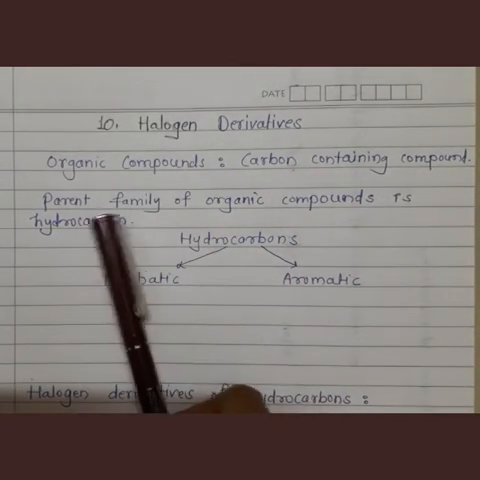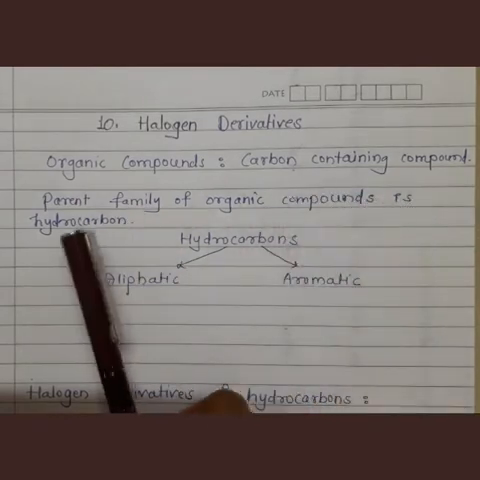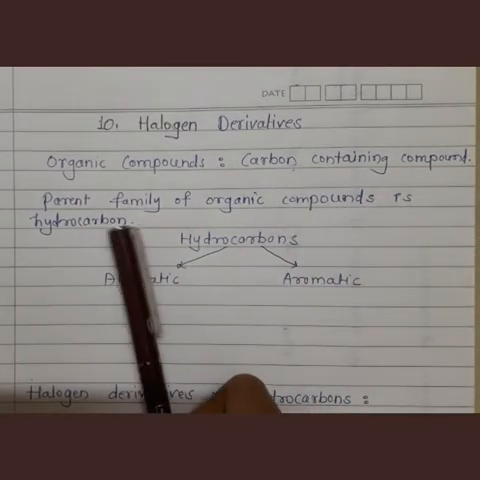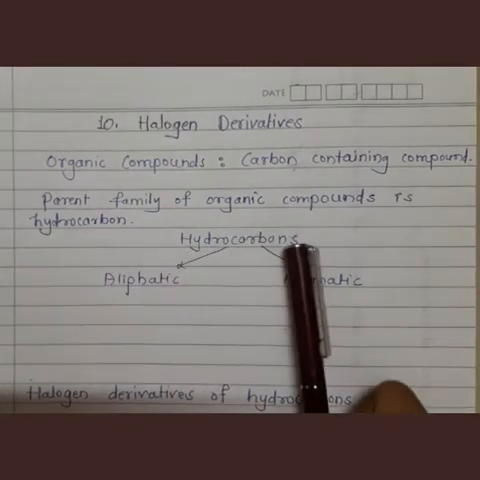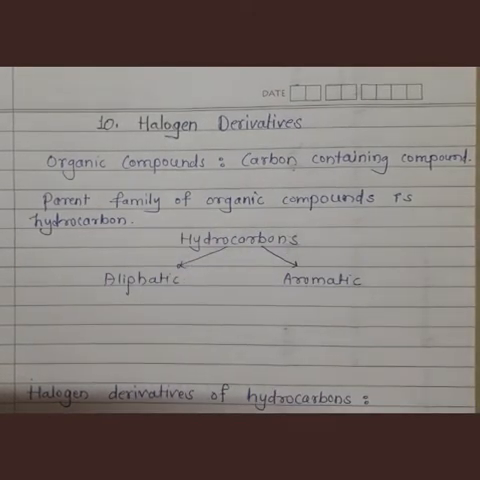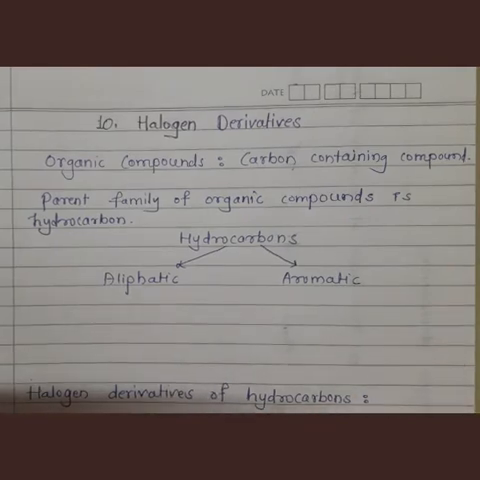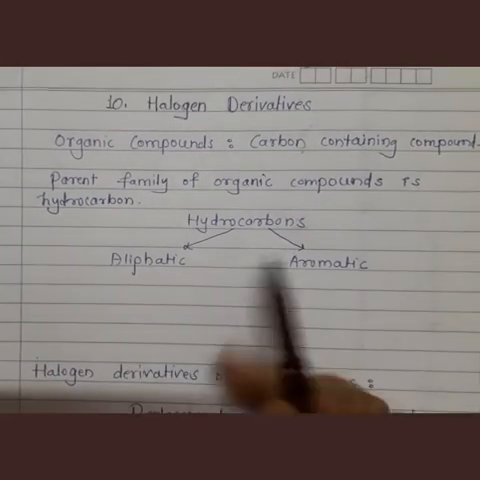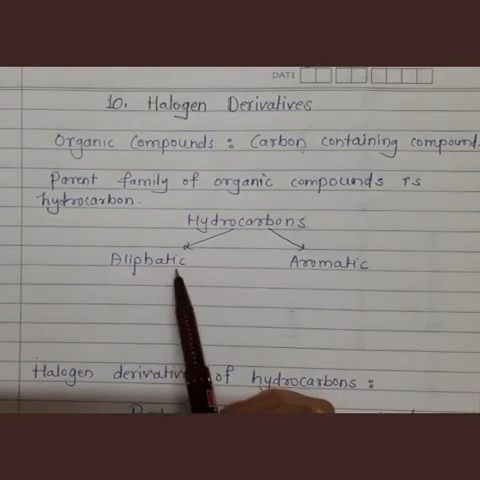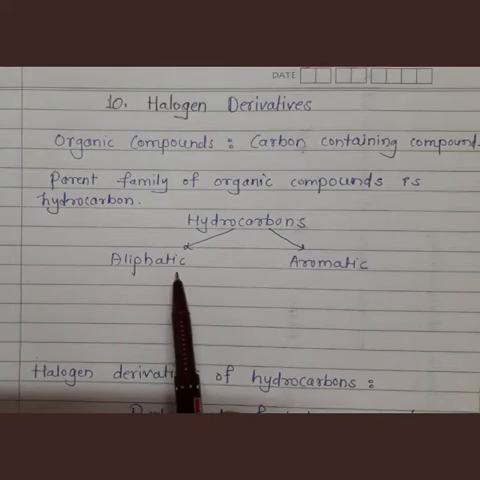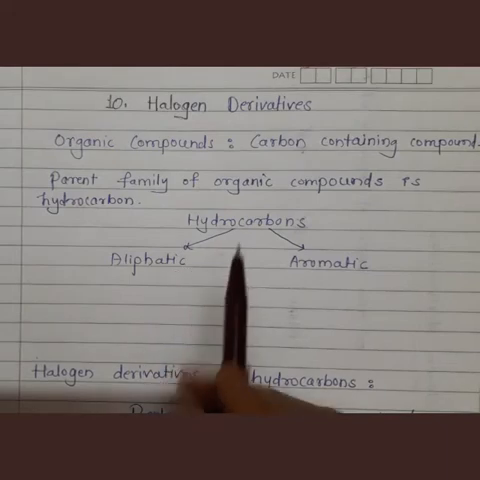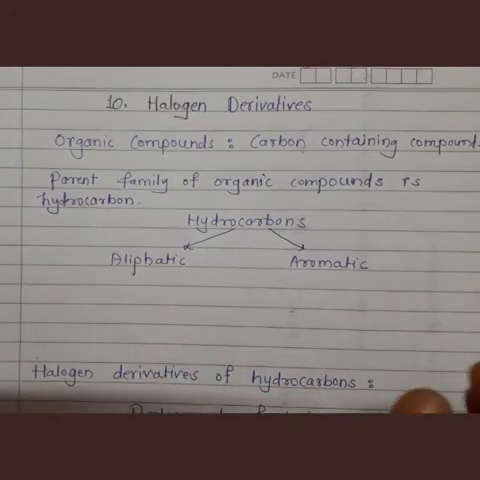The parent family of organic compounds is hydrocarbon, and these hydrocarbons are divided into two types. There are two classes of hydrocarbons. See, all these are basic things which you have studied in 11th standard. The two types of hydrocarbons are aliphatic hydrocarbons and aromatic hydrocarbons. Now aliphatic hydrocarbons means which hydrocarbons? Those with an open chain of carbon.